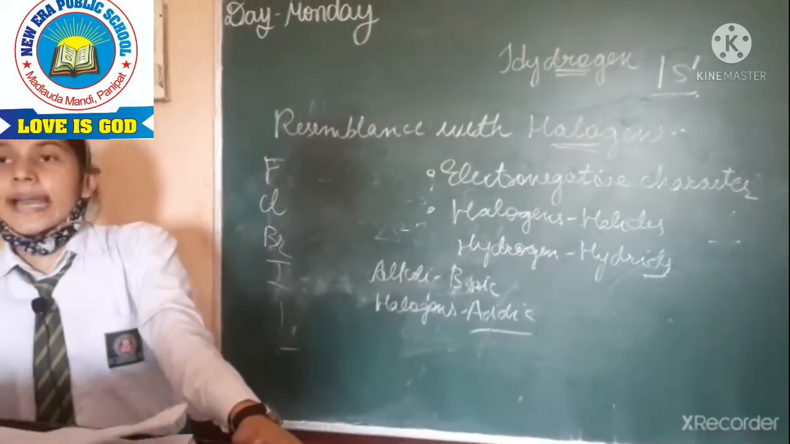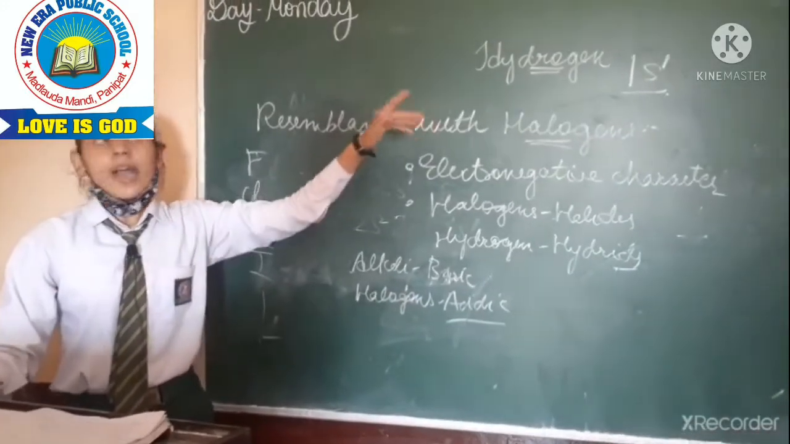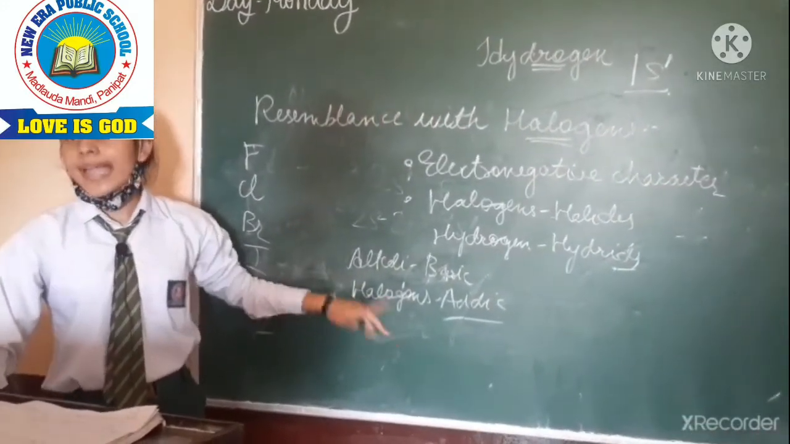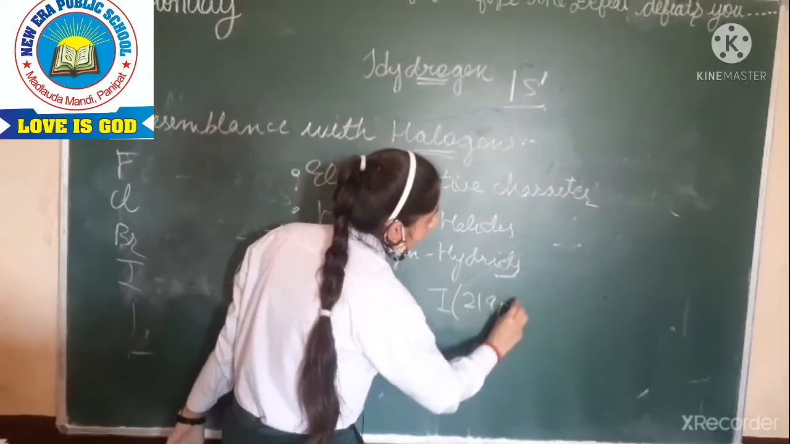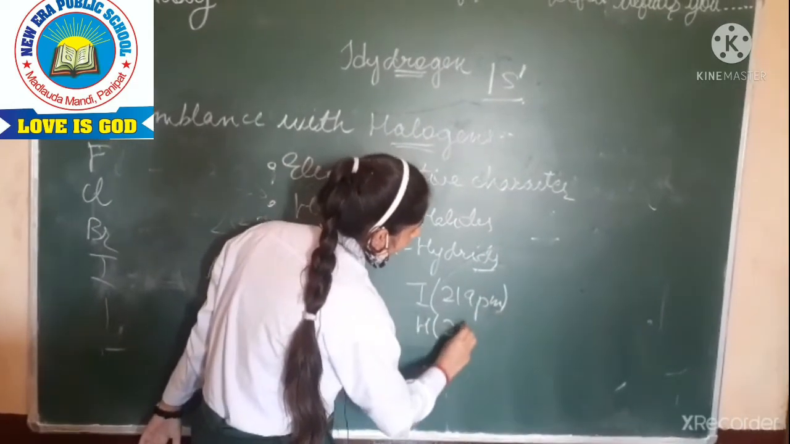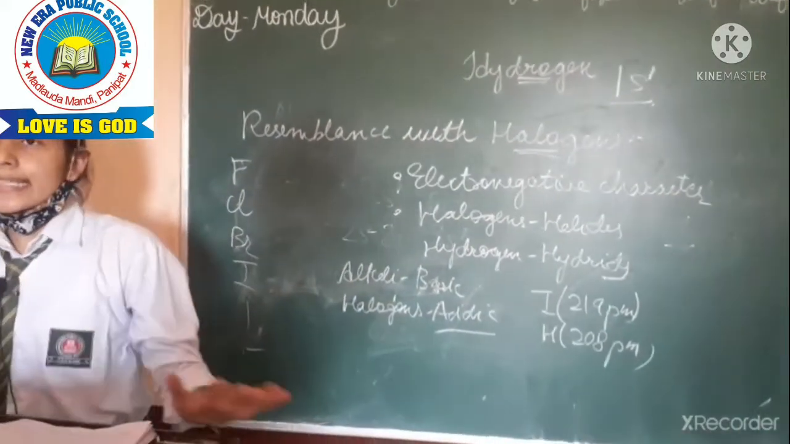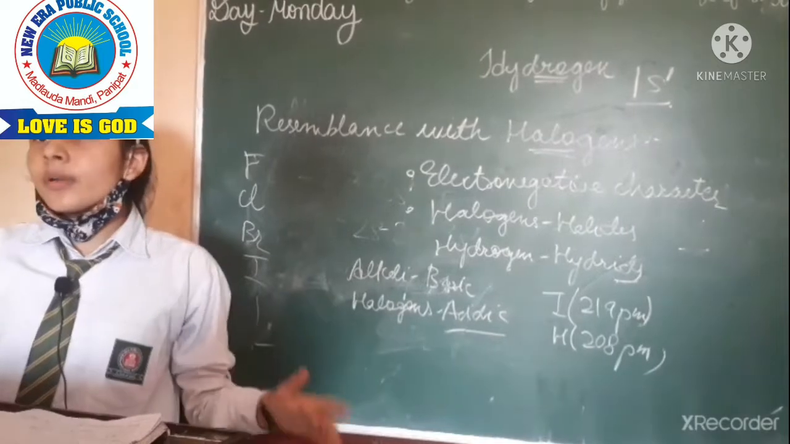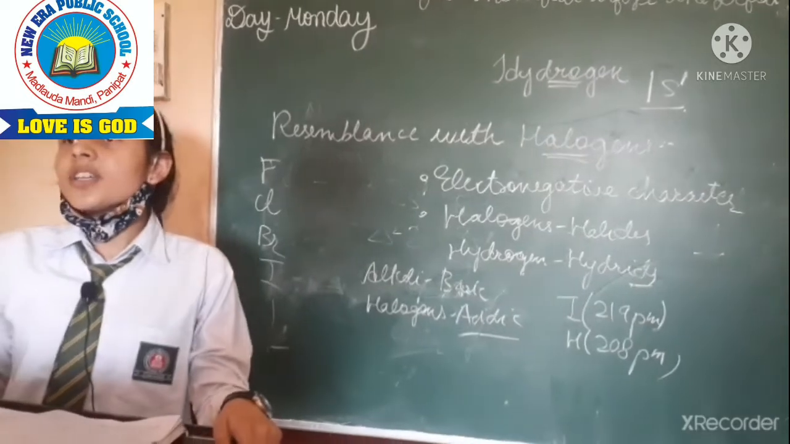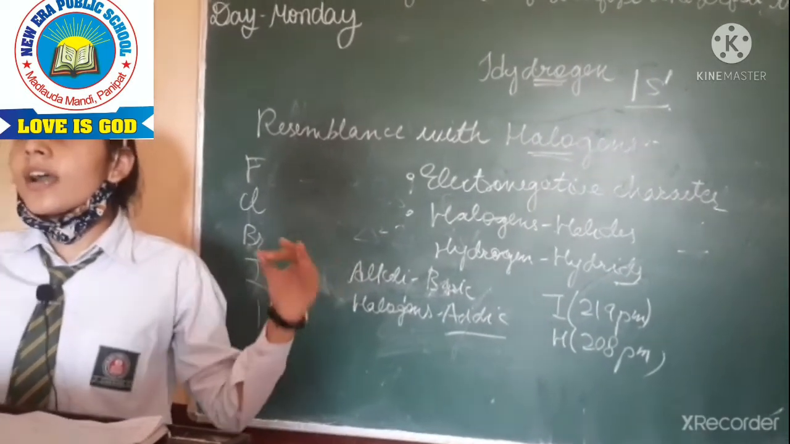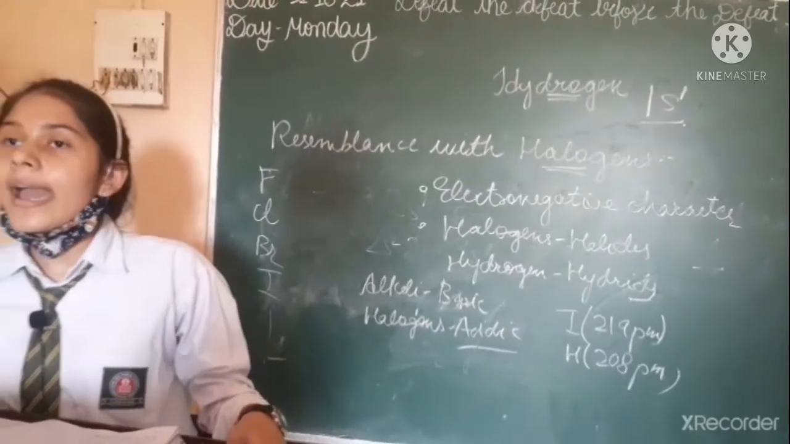The second difference is that all alkali metals are larger than hydrogen, and hydrogen is larger than all halogens except one, iodine. Iodine's size is 219 picometer and hydrogen's is 208 picometer, so this is an exception. Hydrogen also doesn't exist freely, which is one more difference. And one more difference is that hydrogen doesn't share electrons, and there are unshared electrons. So these are some of the properties that do not resemble the alkali metals and halogens.